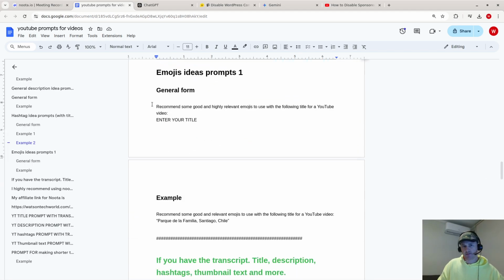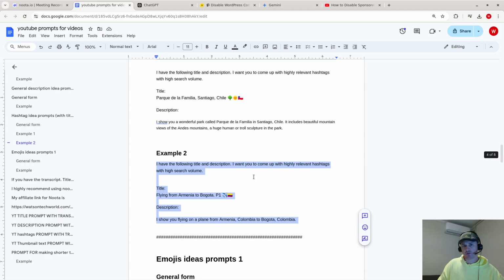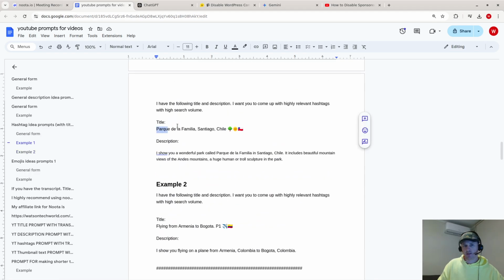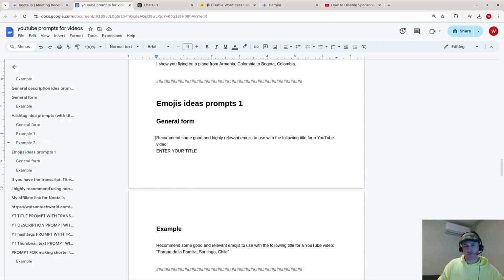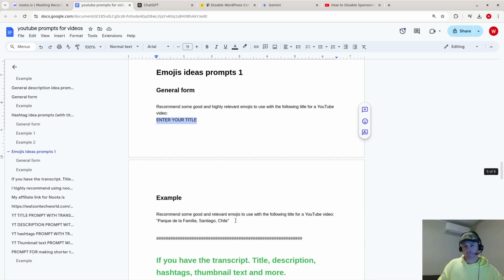Emoji ideas. So I showed you that I have this title here, Parque de la Familia Santiago, Chile. I actually got these emoji ideas using AI. Because this is a tree related to a park. The sun is maybe happy, or something related to this emoji might be related to family or something happy. This is the Chilean flag. So I use a prompt like this often. Recommend some good and highly relevant emojis to use with the following title for a YouTube video. Enter your title.